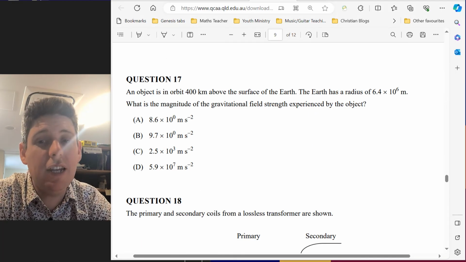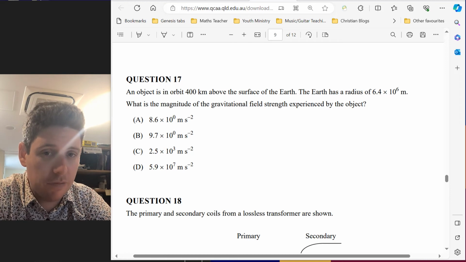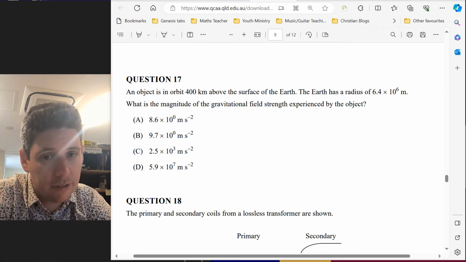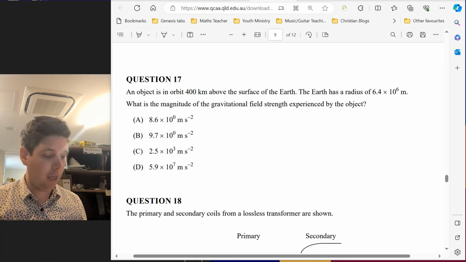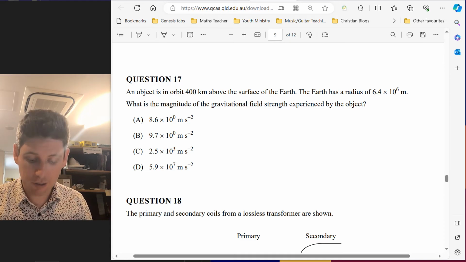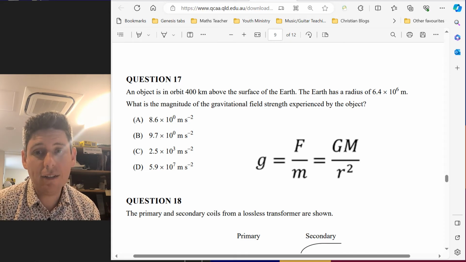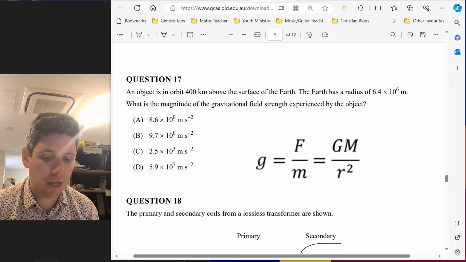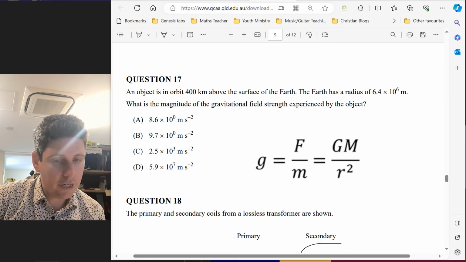All right, question 17. An object is in orbit 400 kilometers above the surface of the Earth. The Earth has a radius of this. What is the magnitude of the gravitational field strength experienced by the object? So we're going to need our formula book again. Here we go. So turn to Gravity and Motion, page 3. It's given us the radius of Earth. And if we add the 400 kilometers to that, we're going to have the total radius. So we're going to substitute that in to find little g.